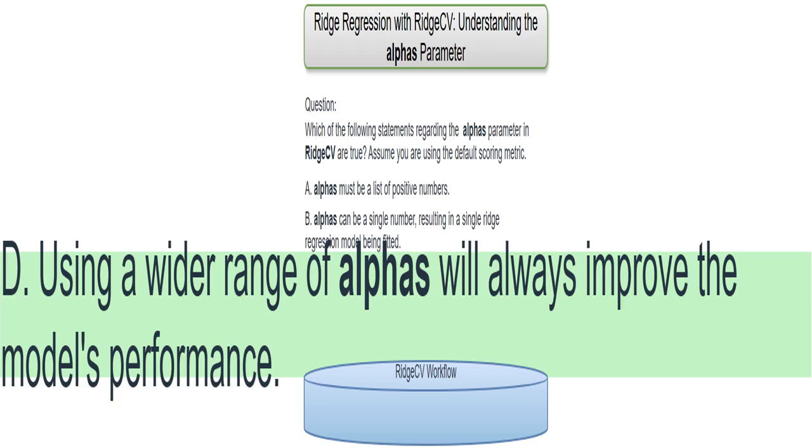I disagree. A broader range of ALPHAS doesn't guarantee better results. It can sometimes increase computation time without actually improving the model's accuracy. The ideal range is dependent on your dataset.